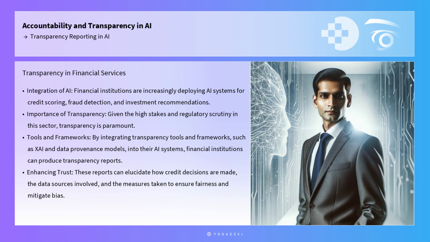The financial services industry offers a pertinent example of transparency by design. Financial institutions are increasingly deploying AI systems for credit scoring, fraud detection, and investment recommendations. Given the high stakes and regulatory scrutiny in this sector, transparency is paramount. By integrating transparency tools and frameworks such as XAI and data provenance models into their AI systems, financial institutions can produce transparency reports that satisfy regulatory requirements while also enhancing customer trust. These reports can elucidate how credit decisions are made, the data sources involved, and the measures taken to ensure fairness and mitigate bias.